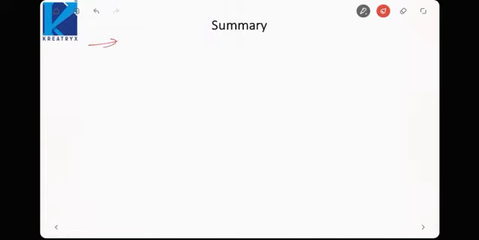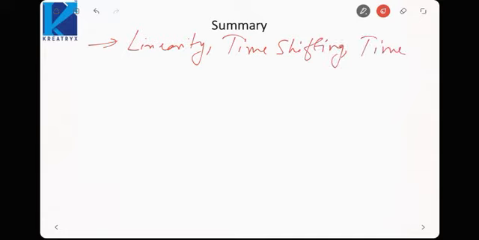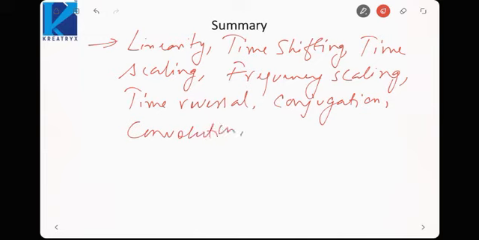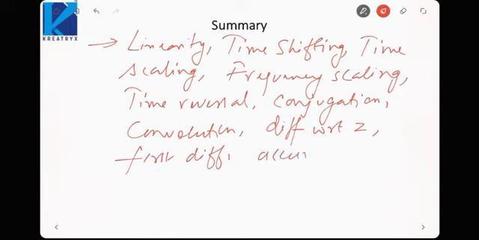So what we have learnt in this lecture is properties like linearity, time shifting, time scaling, then frequency scaling, that is scaling in the Z domain, time reversal, then conjugation, convolution, differentiation with respect to z, first difference, accumulation.